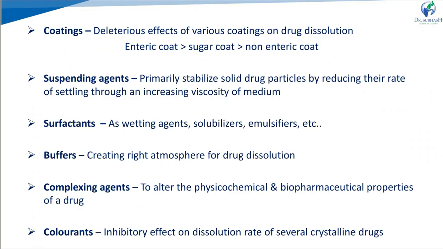Complexing agent. A hydrophilic complexing agent we use also alters the solubility and dissolution. Example, beta cyclodextrin, which we use as a complexing agent. Colorant has a minor effect, even at low concentration; we can use a water-soluble dye. That can also give an inhibitory effect on the dissolution rate of some crystalline drugs.